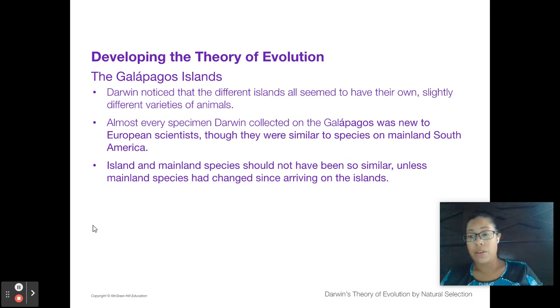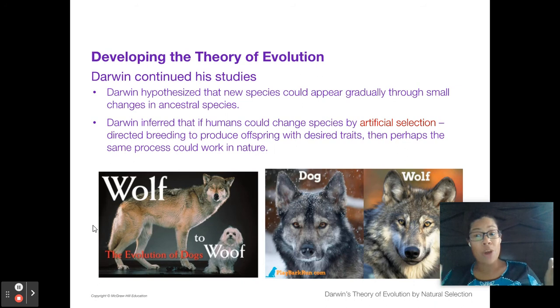Okay? All right, so Darwin had already seen the whole thing going on with the dogs, wolf to dog. They already knew about artificial selection. They knew they were doing this. So he hypothesized, not theorized, he hypothesized that nature could do this on a much more gradual scale, and have it picking for certain traits, and it'd be very gradual and very slow changes, not as fast as artificial selection would be where you're actively working for a goal.